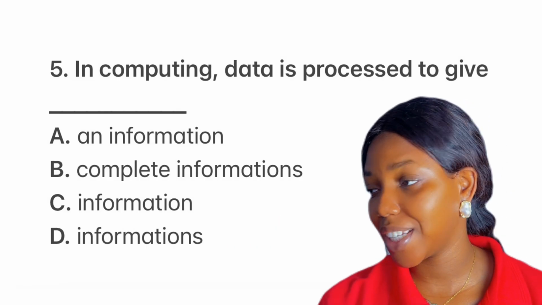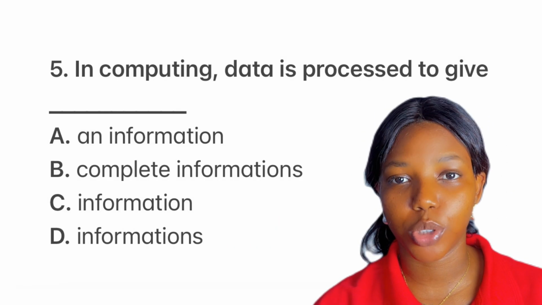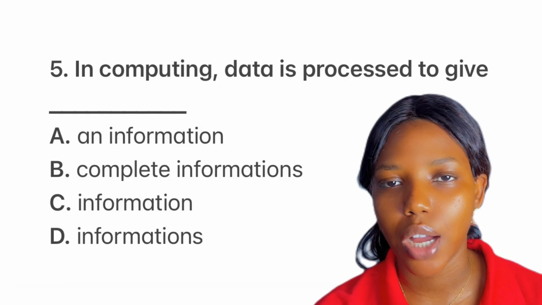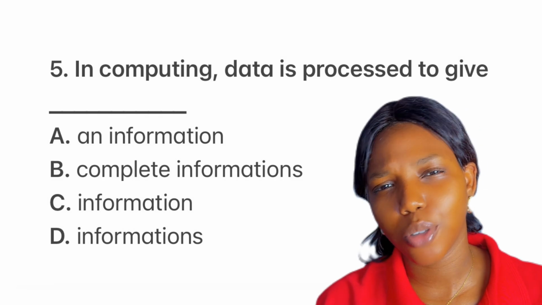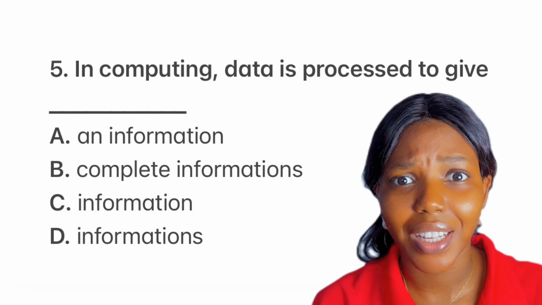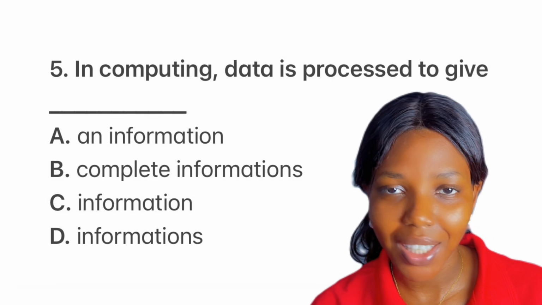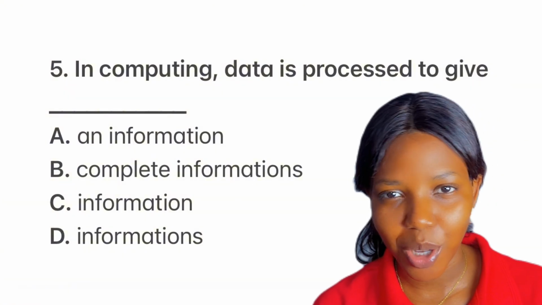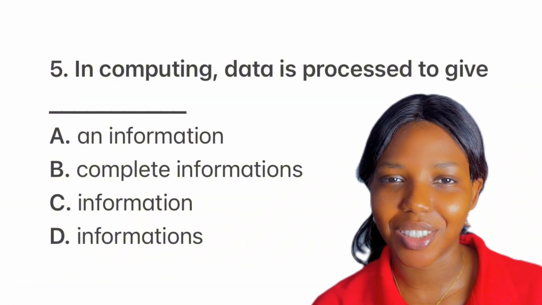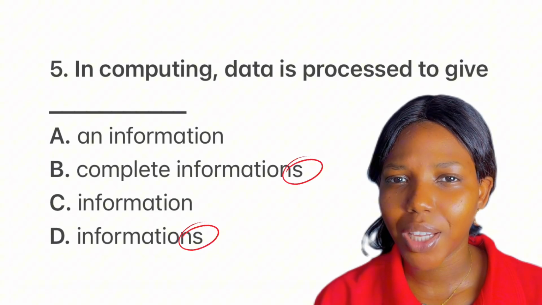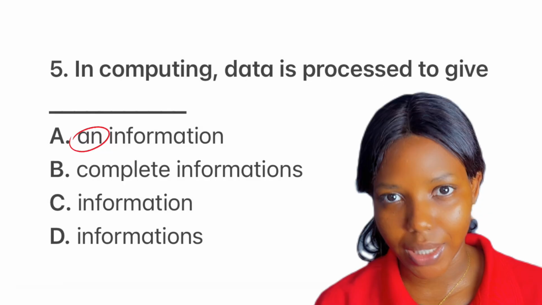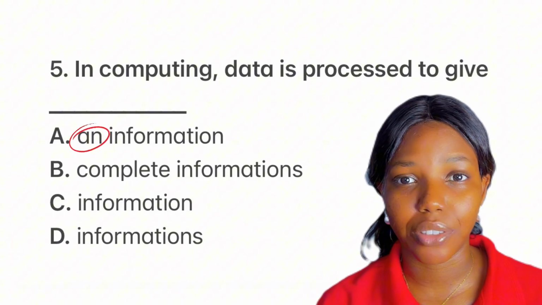Now, in computing, data is processed to give dash. Okay, so this question wants to test your knowledge of uncountable nouns. Information is an uncountable noun, just like so many other uncountable nouns that we have, like advice. Notice I didn't say advices. Advice, furniture, homework, equipment. These are uncountable nouns and they do not take S. And you also can't use the article a or an. So take note, we can't say an information.